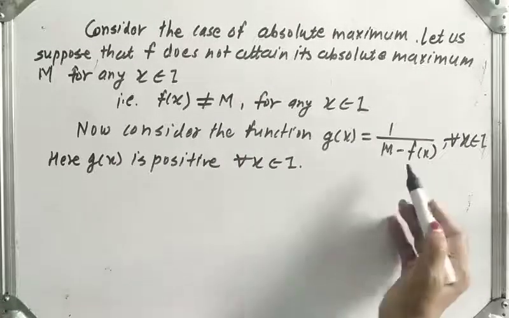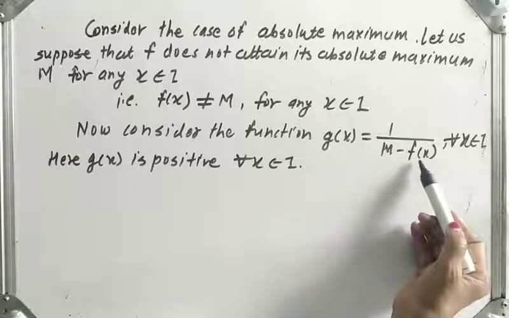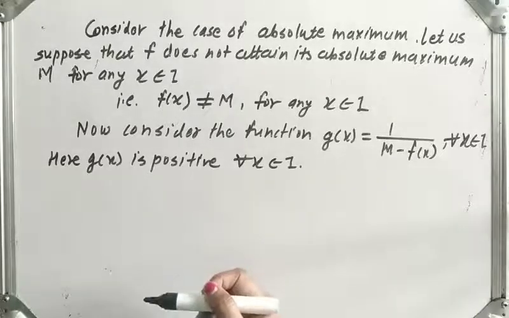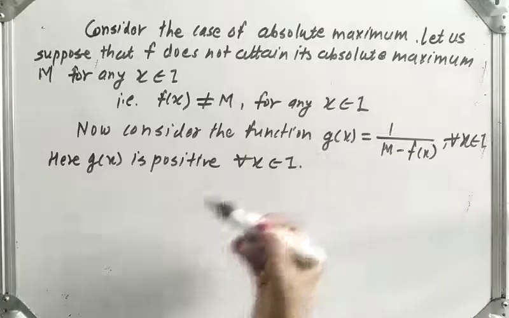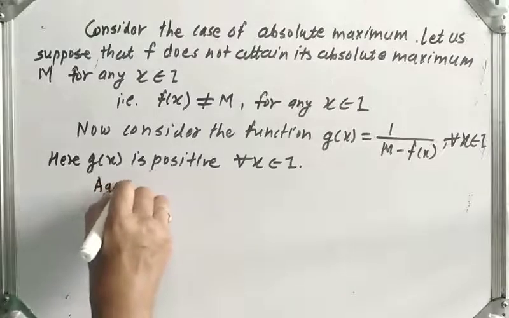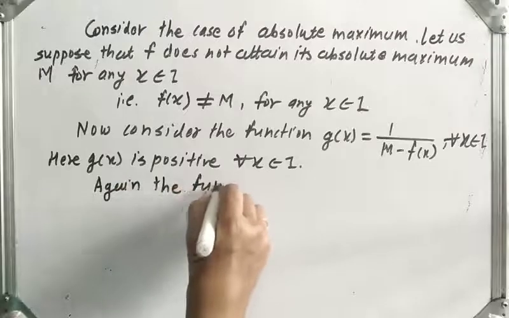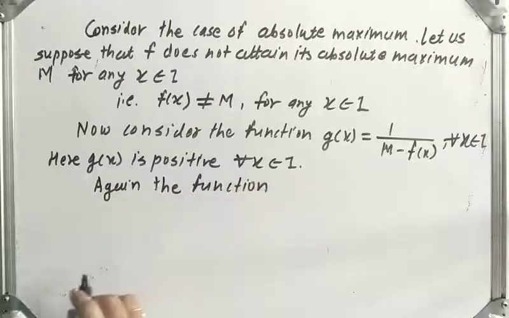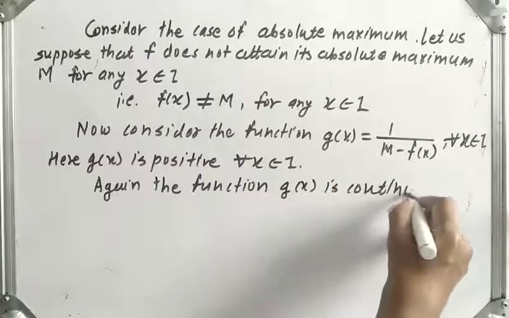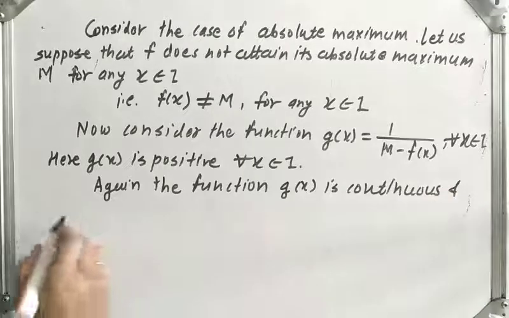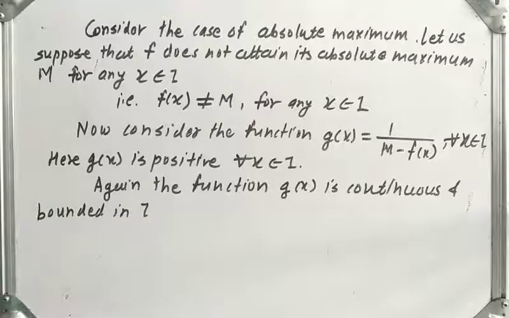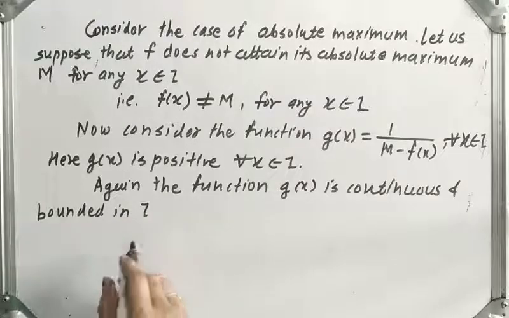Again, we know that it is given that function f(x) is continuous. Now M is constant, so we can say that function g(x) is also continuous, and as f(x) is bounded, the function g(x) will be bounded on I. So we will write again, the function g(x) is continuous and bounded in I.